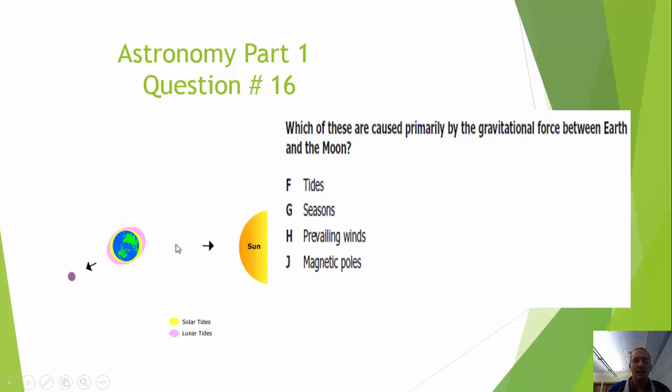Again, when they're in a straight line, 180 degrees, we know that they're in gravitational control. When it's at a 90-degree tilt away, it's not going to be as strong. So the gravitational force of the Moon and the Earth is going to be more responsible for the tides. Best answer here is